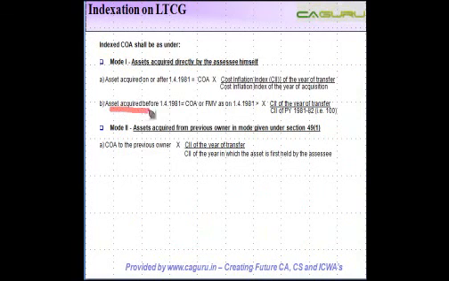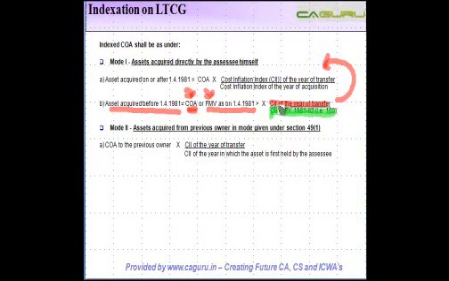But if your asset is acquired before 1-4-81, then you need to consider what is the cost of acquisition, okay, or the fair market value as on 1-4-81. Right? So you have to get these two details. Once you've got these details, then you multiply it by cost inflation index of the year of transfer, which is the same thing as here. The crucial or the different thing which you need to note here is the division has to be with the cost inflation index of previous year 1981-82, which is 100. So if you acquired it before 1-4-81, there is no CII or cost inflation index which is prescribed for those years. You have to just simply divide it by 100.